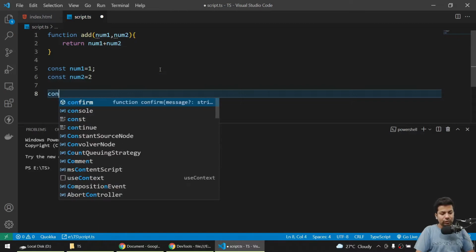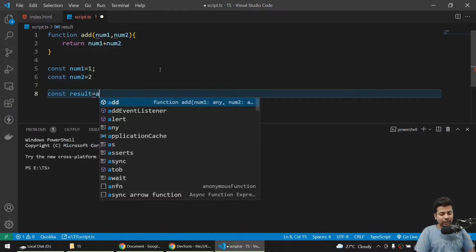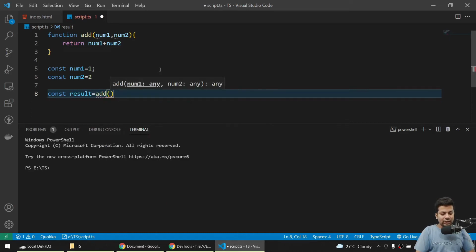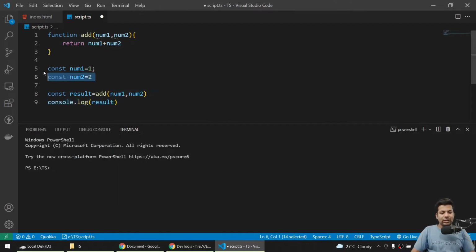Now I'll say const result equals add function with num1 comma num2, and I'll just console.log result. So it's normal, I'm just declaring the variables and using them.